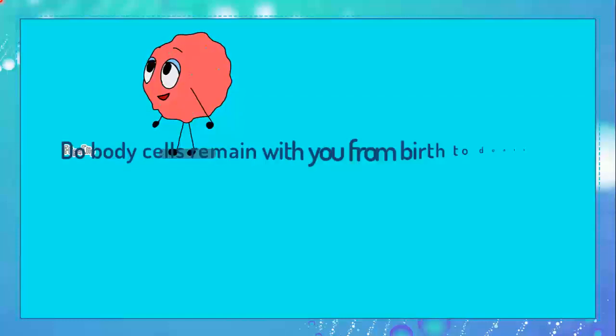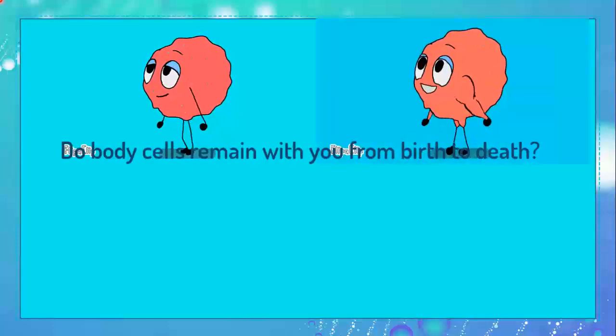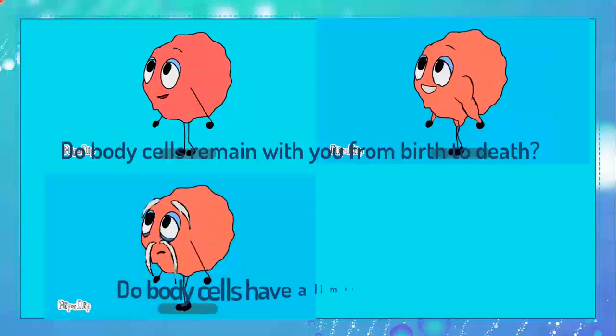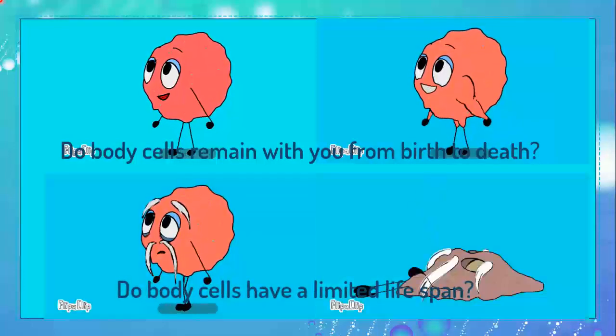This is a body cell, having lots of important functions to do for you to stay healthy and strong. However, will this cell remain as strong as it is and remain in your body from your birth to death? Or does it have a limited lifespan and eventually die in a short time?